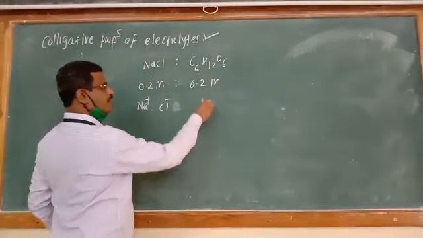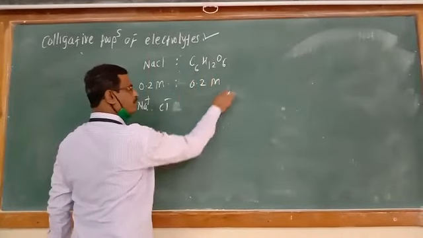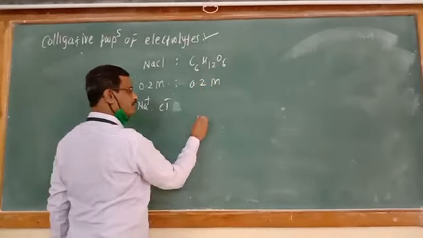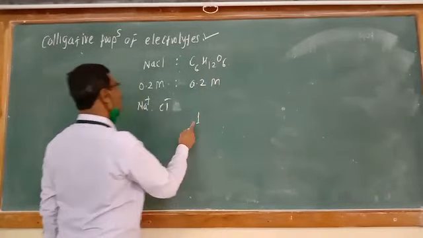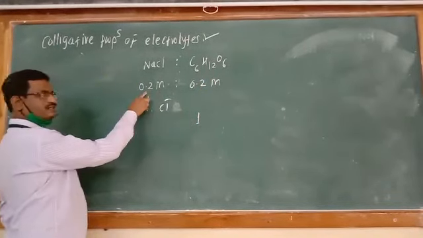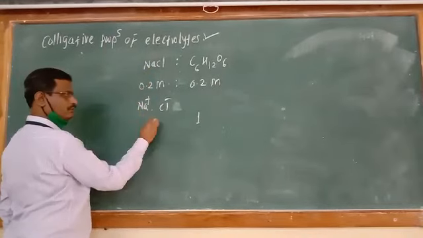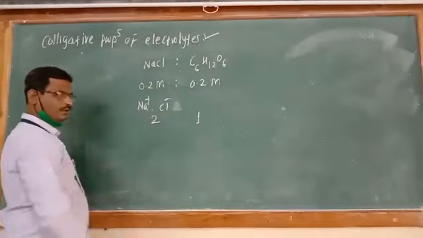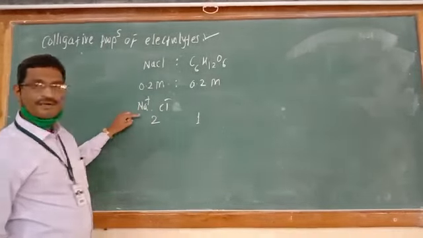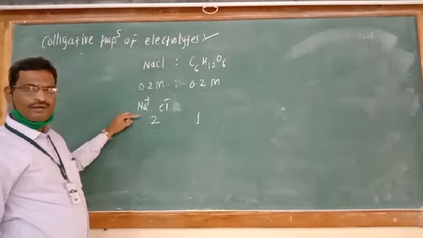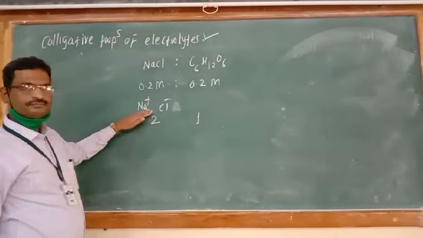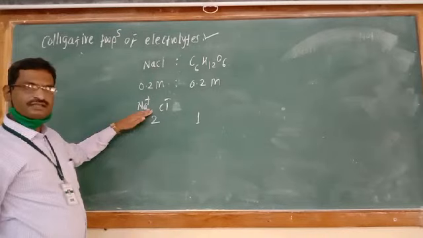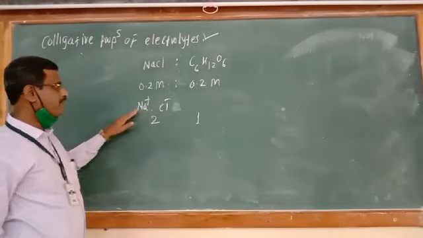If the magnitude of colligative property from 0.2 molar non-electrolyte is, suppose, 1, then the same concentration of NaCl will give a magnitude equal to 2. Why? Because colligative properties depend on the number of solute particles but are independent of their size. It just depends on the number.